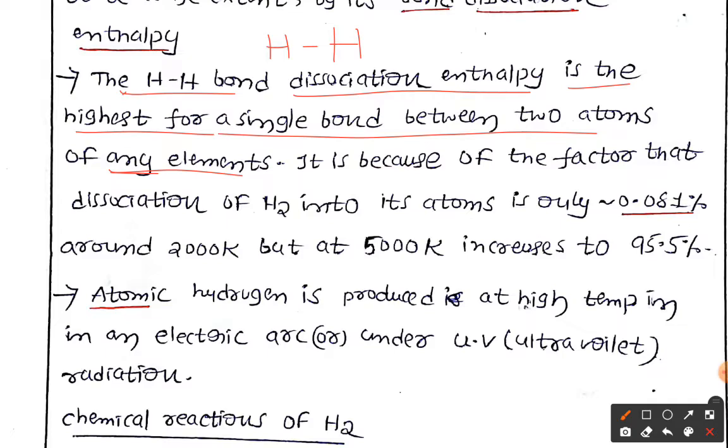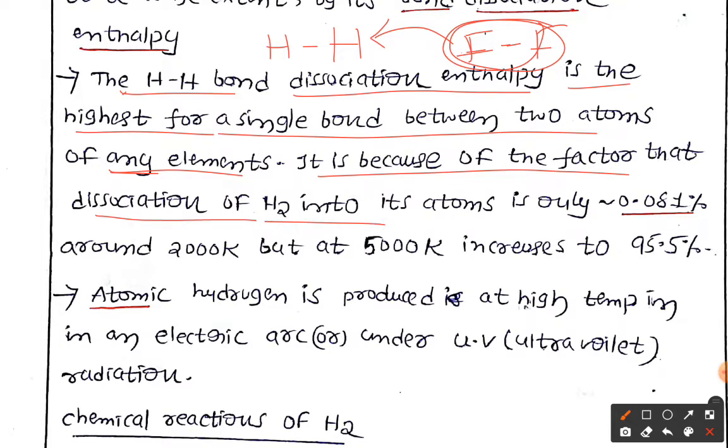For example, with fluorine and other similar atoms, hydrogen has the higher bond enthalpy. This is because of the factor that dissociation of hydrogen into atoms